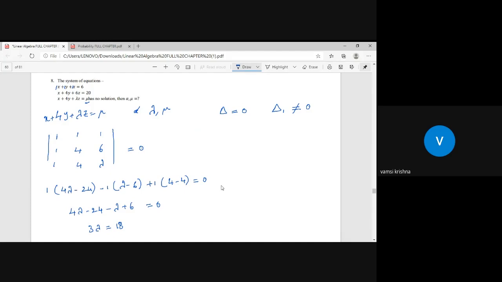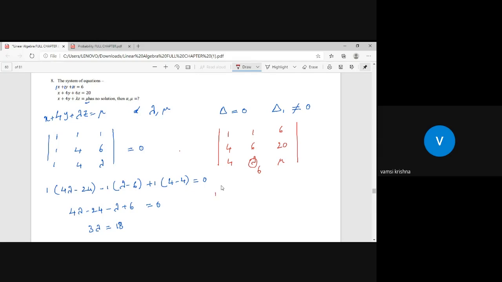Okay, next, let us take the determinant of the second part. It should not be equal to 0. As you know, these first two columns are the same in this matrix. I hope you remember that. The determinant of this part is 1, 4, 4 and 1, 6, lambda, and 6, 20, mu. In place of lambda, I can write 6 here. So in place of lambda, let me take 6 here. I got the answer 6. Now let us find the mu value.